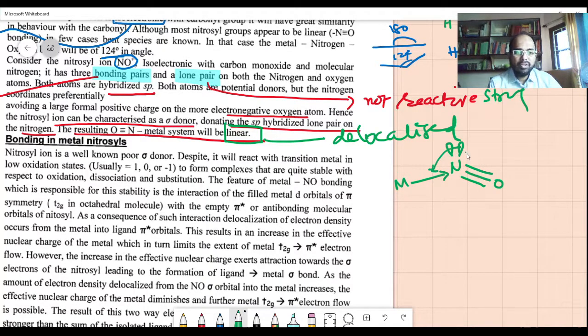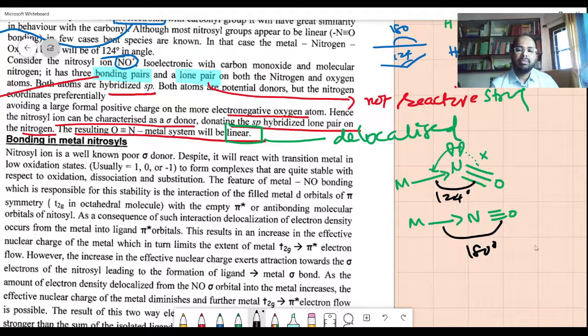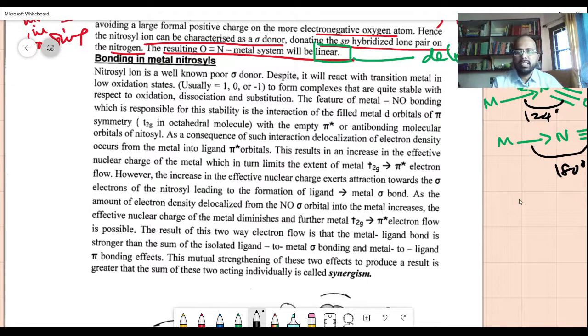When this goes, the repulsion due to this disappears. So it becomes an M-N triple bond. This will be 124 and this will be 180 degrees. So the concept that you have to understand is that the removal of electrons from the orbitals is making them shift.